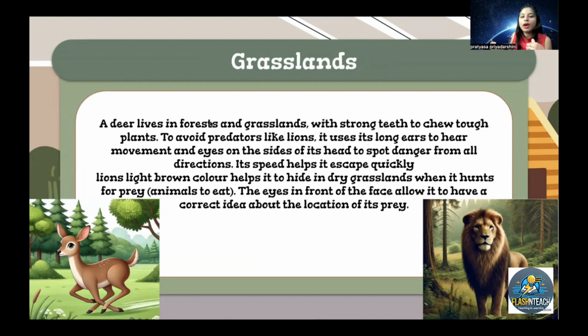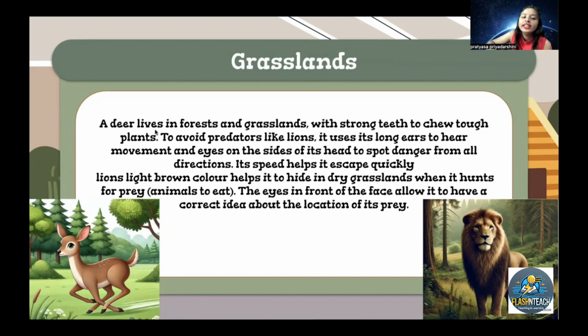But the deer has very long ears so that it can hear the noise of the enemy and then run away. Deer run faster to protect themselves. These are the adaptations.